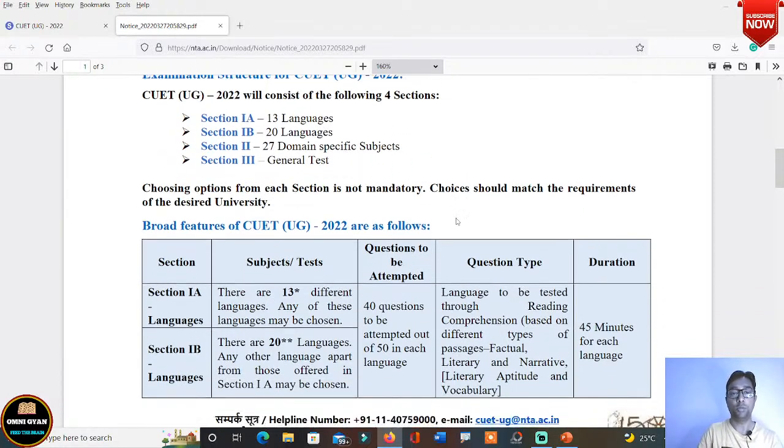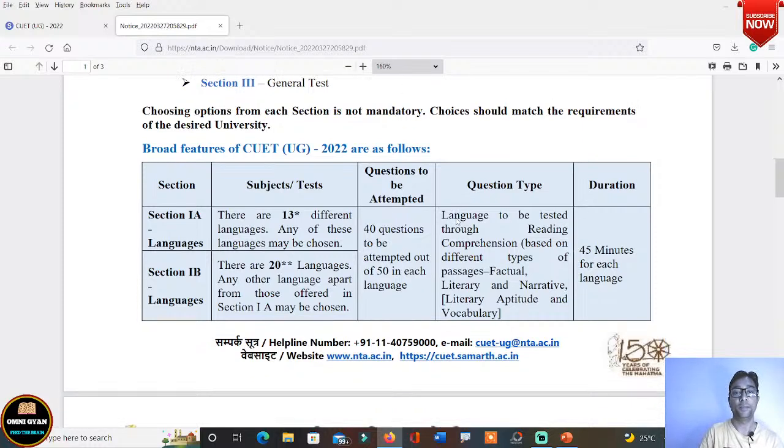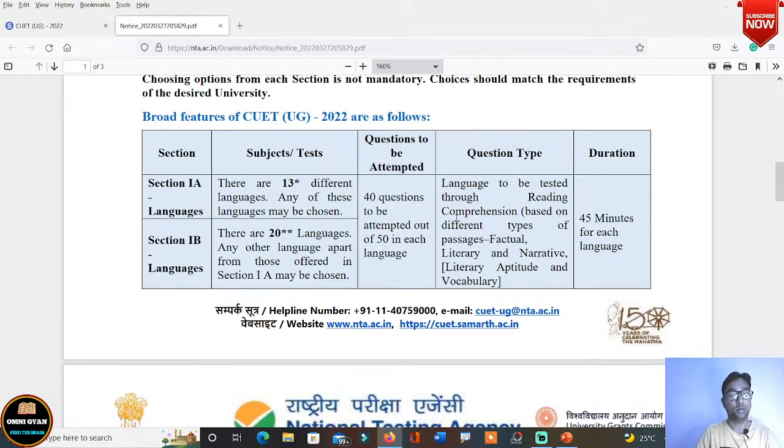ठीक है, तो हम लोग बहुत फटाफट से, very quickly, let us just look at the question pattern. ओके, now choosing options from each section is not mandatory. Choices should match the requirements of the desired university. ठीक है, तो यहाँ पे आप देखिए कि section 1, what do you have? Section 1 is the language section. There are 13 different languages and any of these languages may be chosen. So you have to choose any of the 13 languages. ठीक है, section 1B क्या है? There are 20 languages.